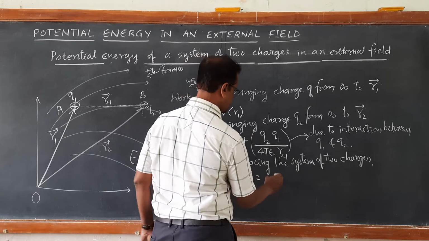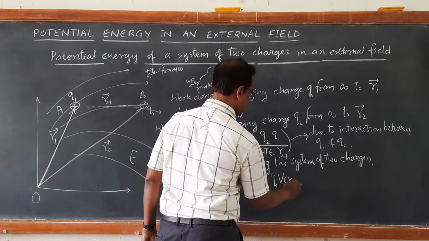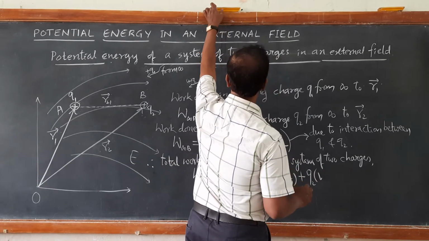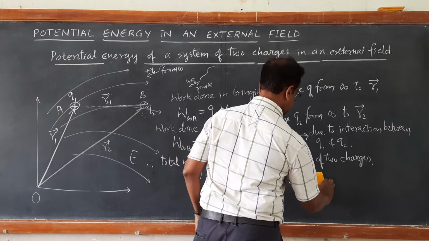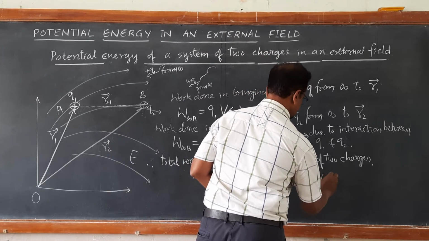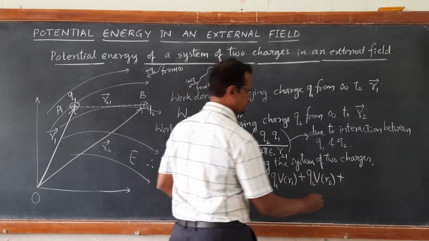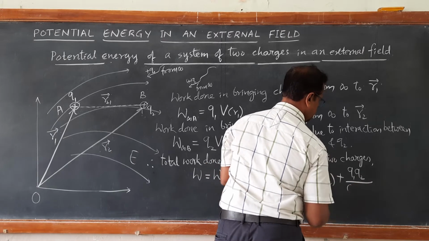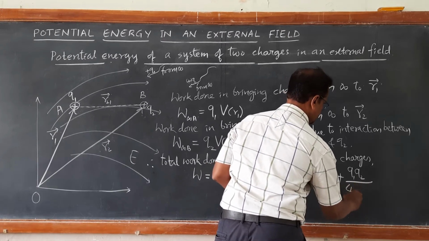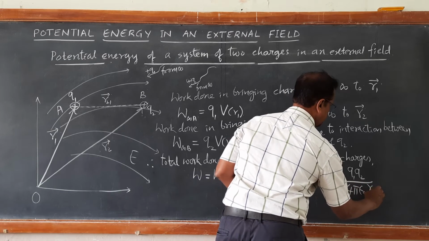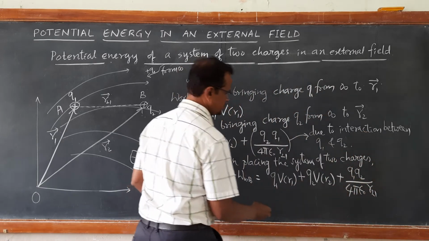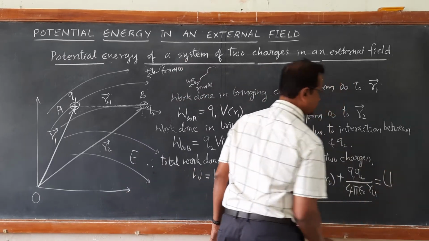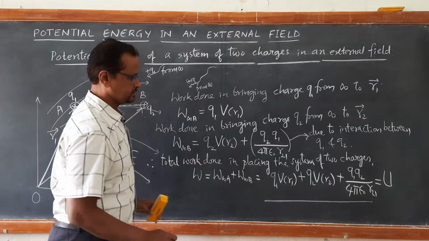So it will have three terms: Q1 VR1 plus Q2 VR2 plus this additional term Q1 Q2 by 4 pi epsilon naught R21. Therefore, this is the total potential energy of the system of two charges.